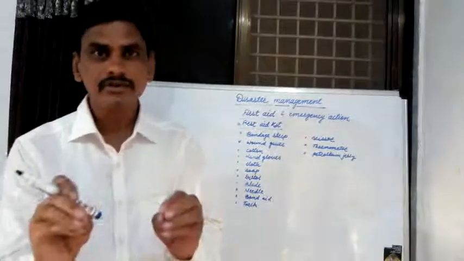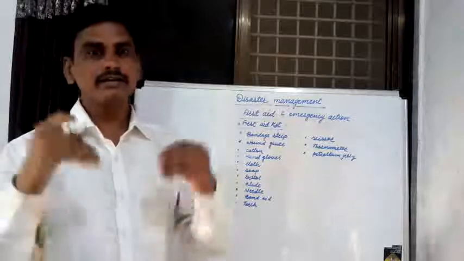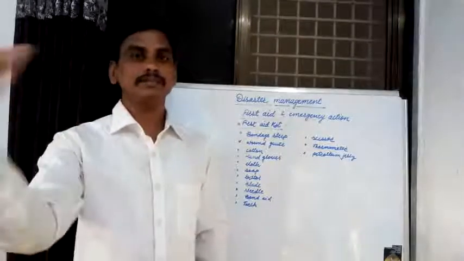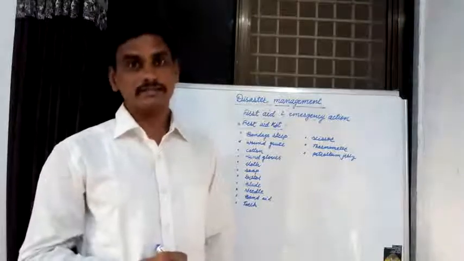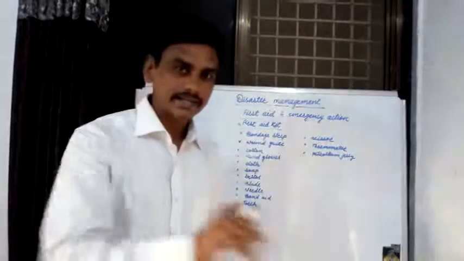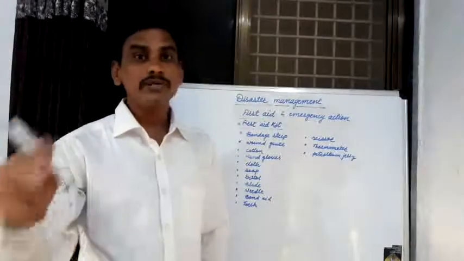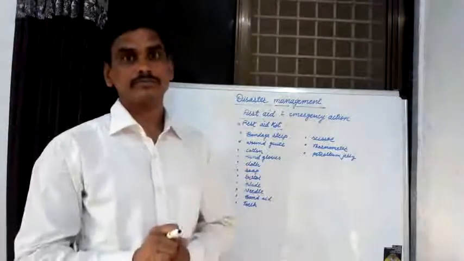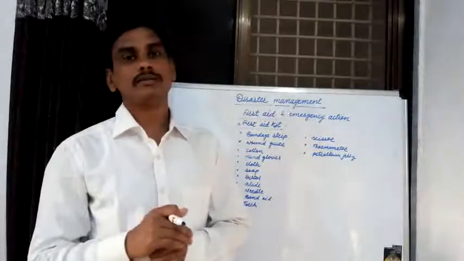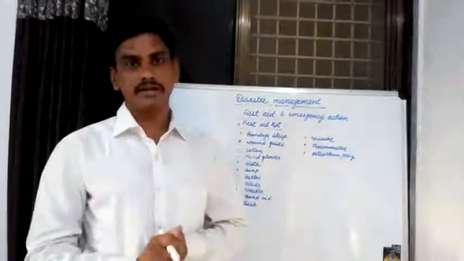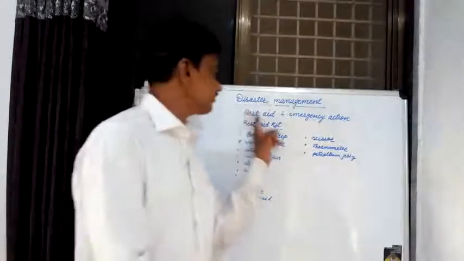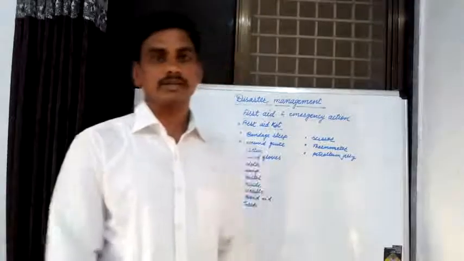These are known as some disasters. Some disasters are known as long disasters, and some are known as short disasters. When people are injured in these disasters, we save their lives. The first aid we give to these people before medical treatment to save their lives is known as first aid and emergency action.